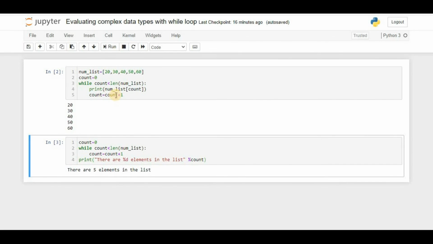After completion of each iteration, it is going to increment by 1, and my condition is that you should keep counting while count is less than the length of my num_list. So once my count is completed, the iteration will stop, the while loop condition is going to become false, and the termination will happen. That is the reason you get all these things printed.